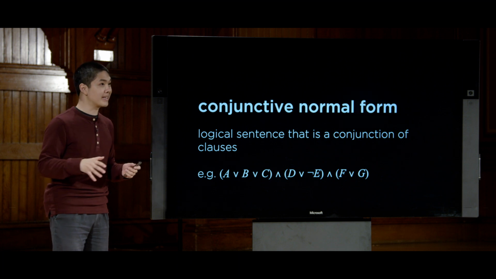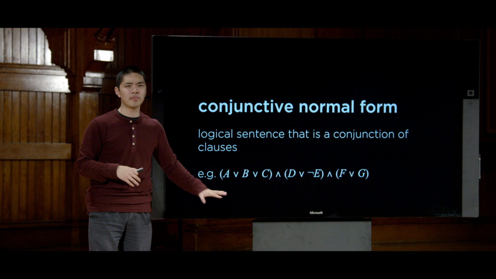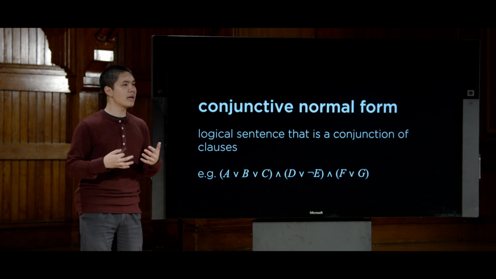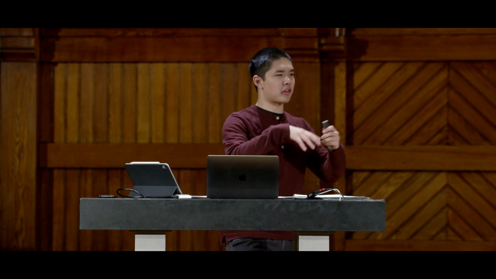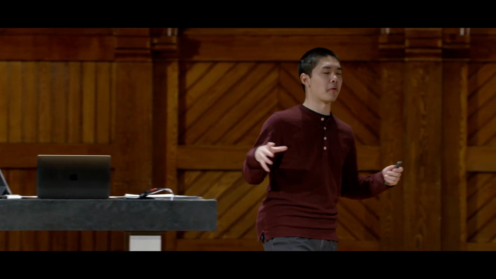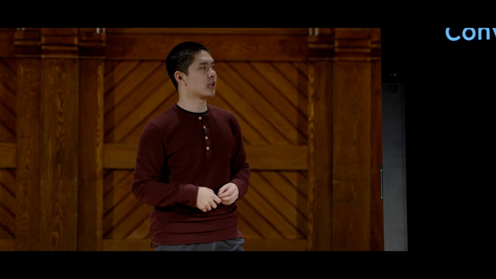And it turns out that we can take any sentence in logic and turn it into conjunctive normal form just by applying some inference rules and transformations to it. So we'll take a look at how we can actually do that. So what is the process for taking a logical formula and converting it into conjunctive normal form, otherwise known as CNF? Well, the process looks a little something like this. We need to take all of the symbols that are not part of conjunctive normal form, the biconditionals and the implications and so forth, and turn them into something that is more closely like conjunctive normal form.